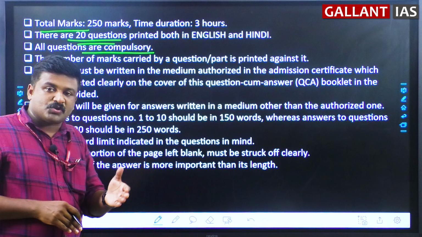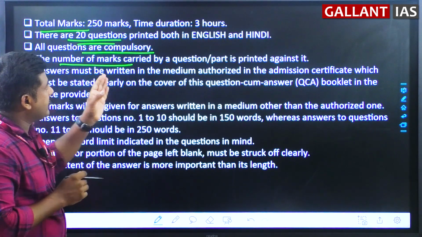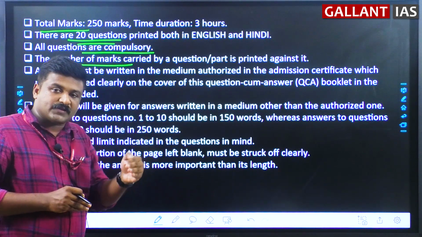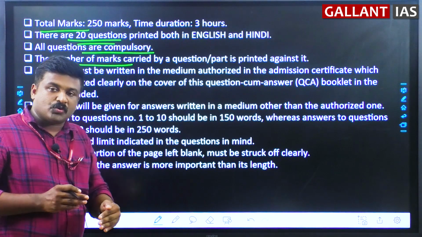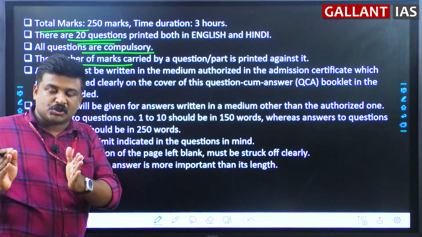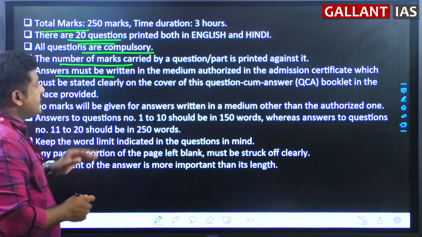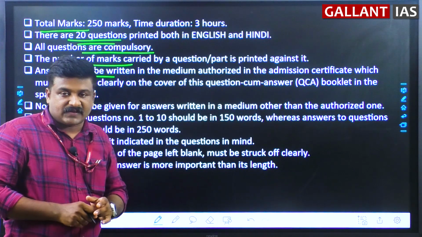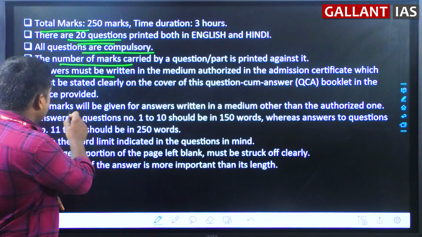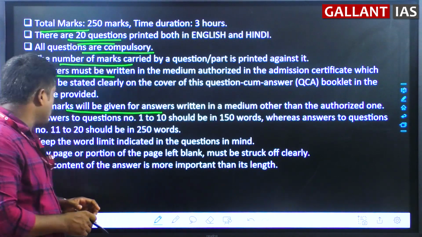You attempt the questions as per the demand of the question. The number of marks carried by each question is printed against it. Usually, the first 10 questions are 10 marker questions. The next 10 questions, from question number 11 to 20, will be 15 marker each. Answers must be written in the medium authorized in the admission certificate. Please take care. No marks will be given for answers written in a medium other than the authorized one.